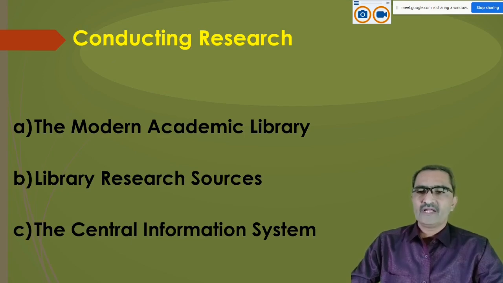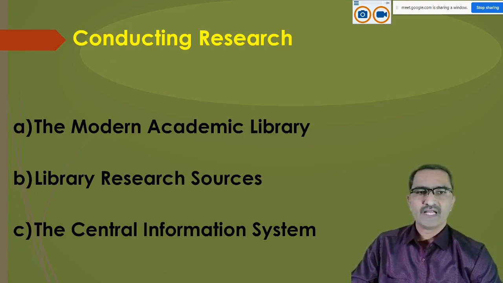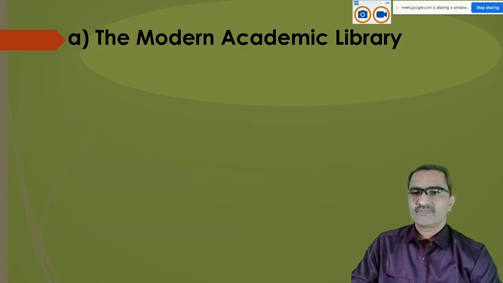Okay, and in the next presentations we will talk about further parts and others. Okay, so in this lecture we will discuss only these three important things which will help the researchers. Let us see one by one. First, the modern American library.